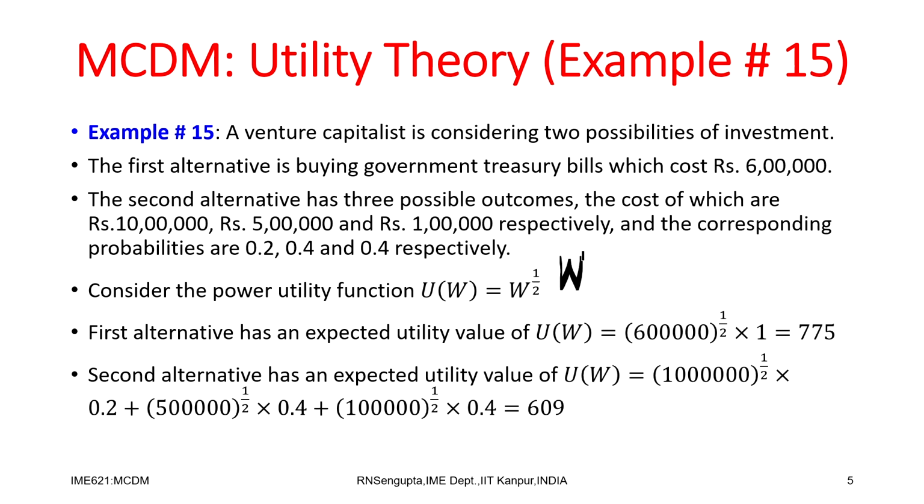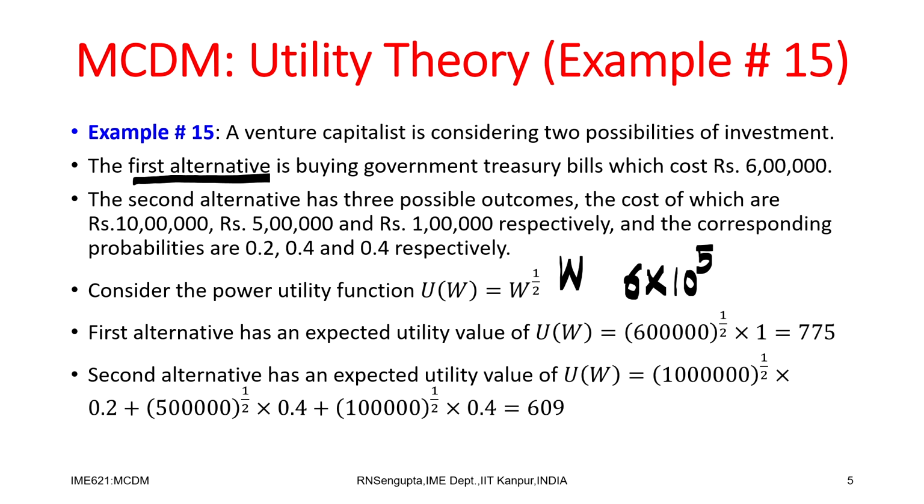That can be a utility function also. In that case the expected value of the utility for the first alternative, the government one, would now be 6 into 10 to the power 5, which is lakhs, and obviously it is w.